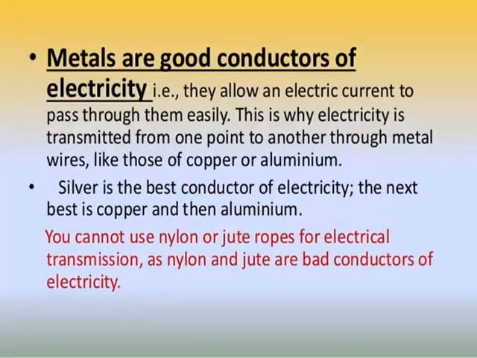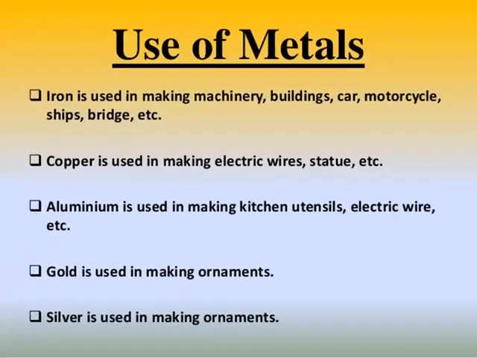Metals are good conductors of electricity. That is, they allow an electric current to pass through them easily. This is why electricity is transmitted from one point to another through metallic wires like those of copper or aluminium. Silver is the best conductor of electricity. The next best is copper and then aluminium. We cannot use nylon or jute ropes for electrical transmission, as nylon and jute are bad conductors of electricity.